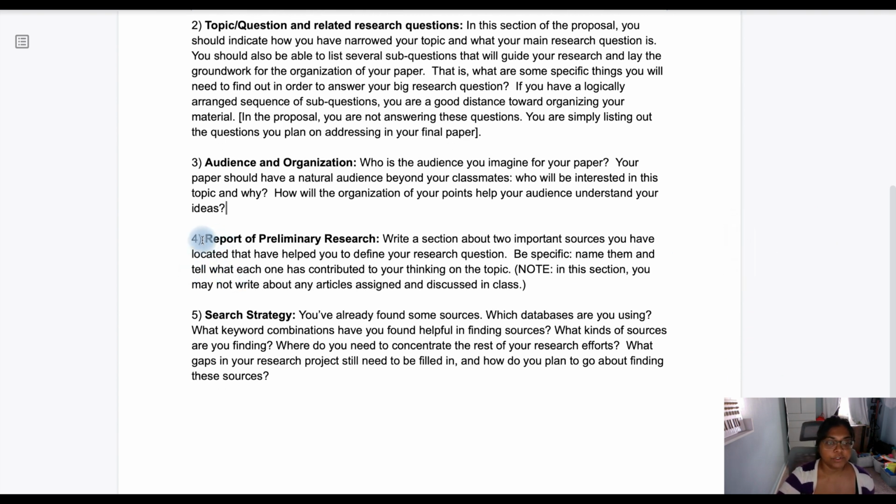For paragraph 4, you'll be reporting on the preliminary research. So you're going to do a little bit of research before you start writing the paper. You will write a section about 2 important sources that you have found that will help you define your research question, and be specific. So actually name the source you found and then summarize what each one has contributed to your thinking on a topic. You can write a brief, 2 or 3 sentence summary on the article that you found, and then explain how this is contributing to shaping your thinking on this topic.